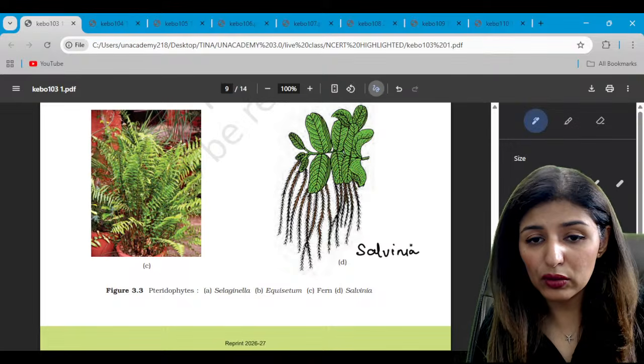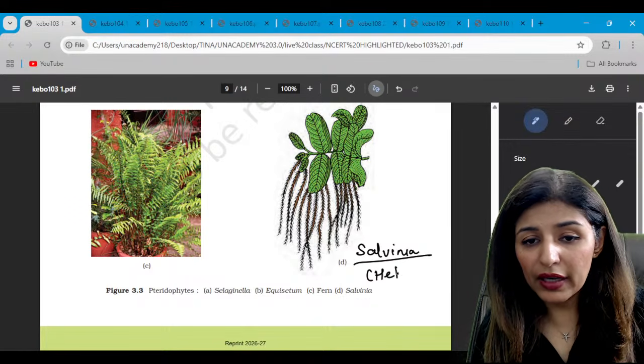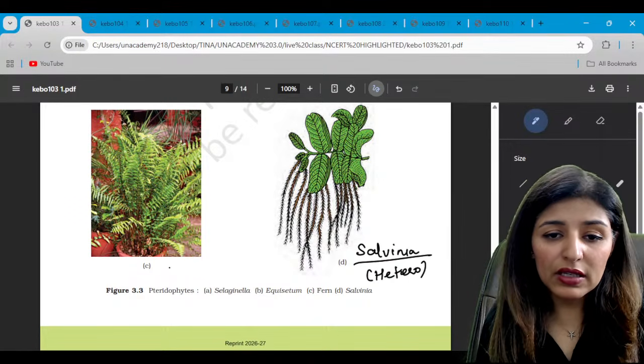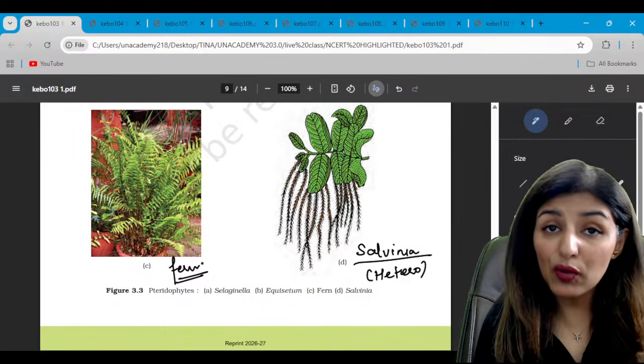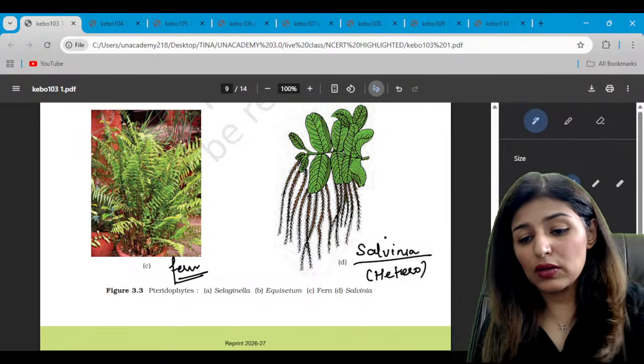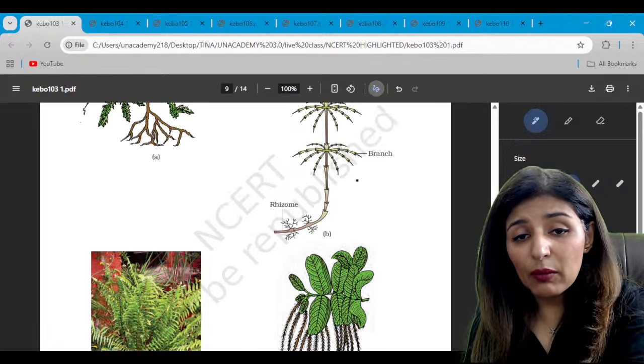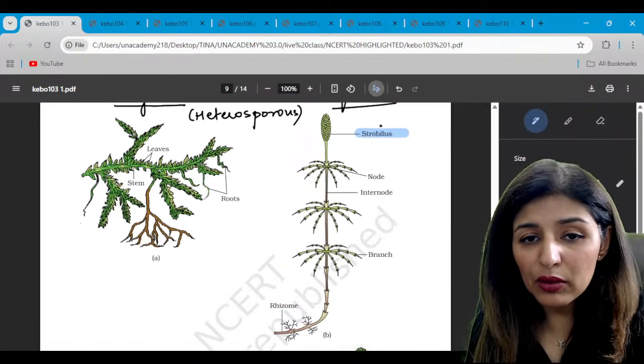Salvinia, yes or no? These are both heterosporous, right? Now this represents the fern, which is used for ornamental purpose. Now, in this diagram of equisetum, guys, are we able to see cone?